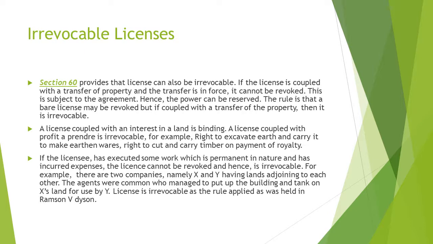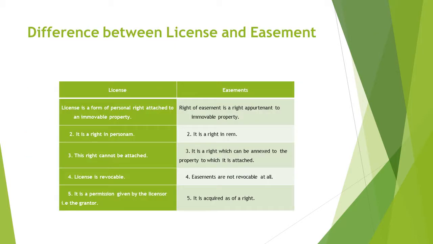An example of this: there are two companies, namely X and Y, having lands adjoining each other. The agents were common, who managed to put up a building and tank on X's land for use by Y. The license is irrevocable, as the rule applied, as was held in Ramsden versus Dyson.